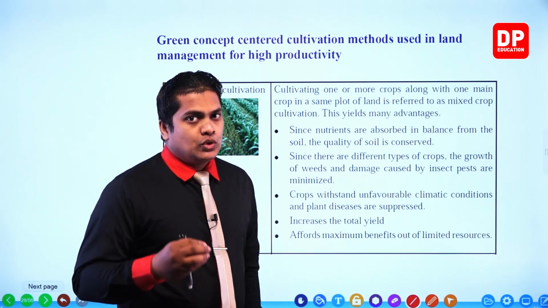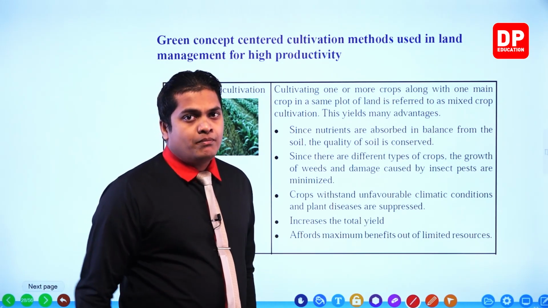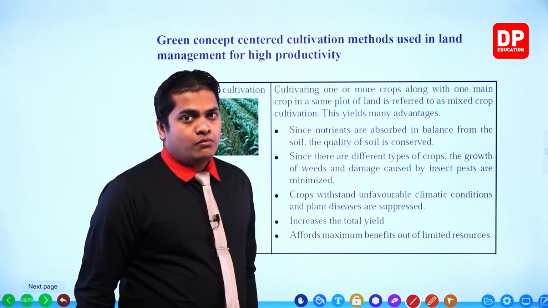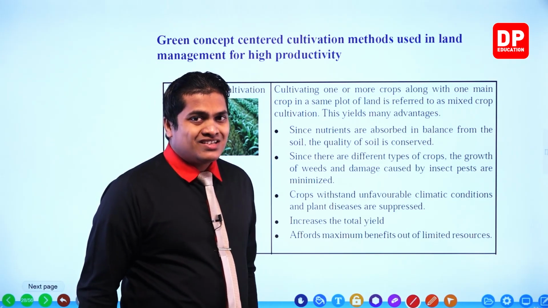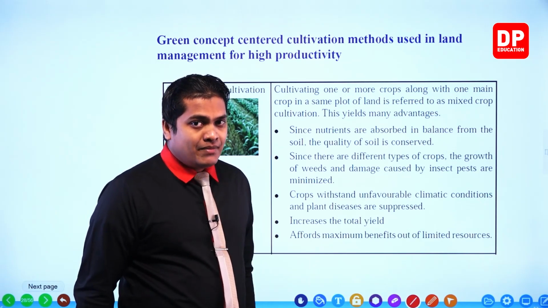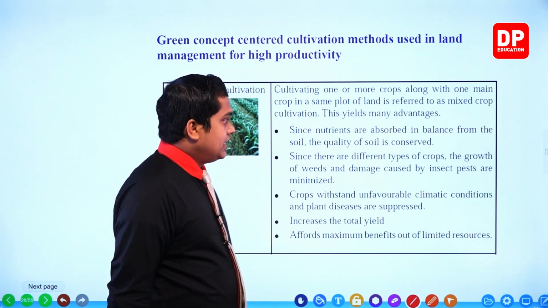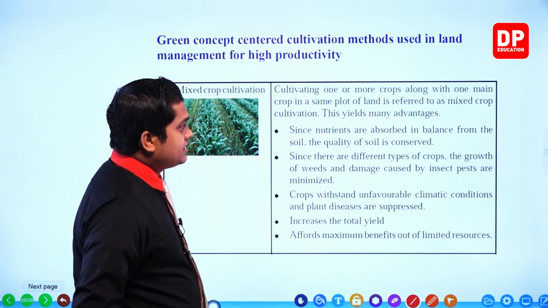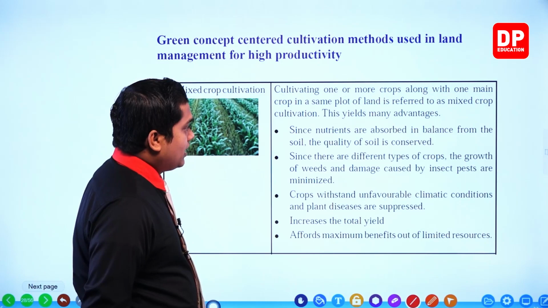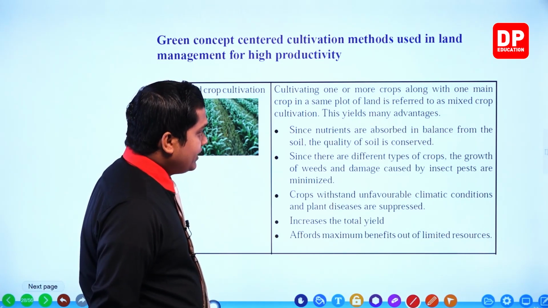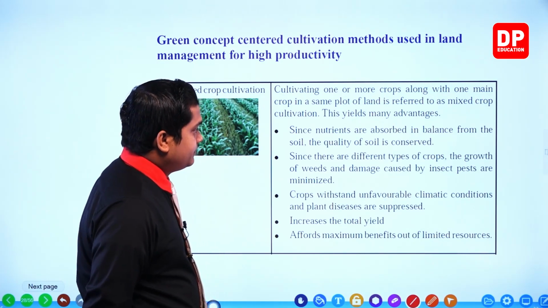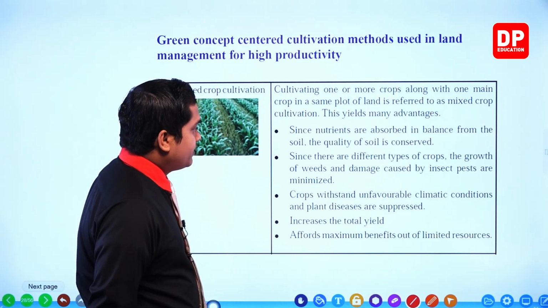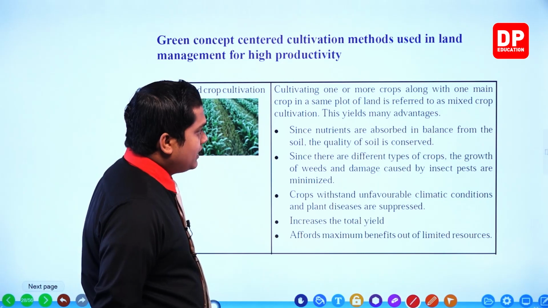So this is mixed crop cultivation, cultivating one or more side crops with the main crop. Since nutrients are absorbed in balance from the soil, the quality of the soil is conserved.